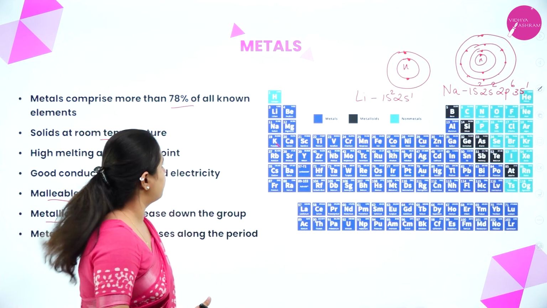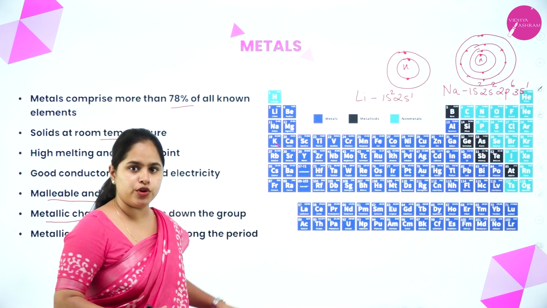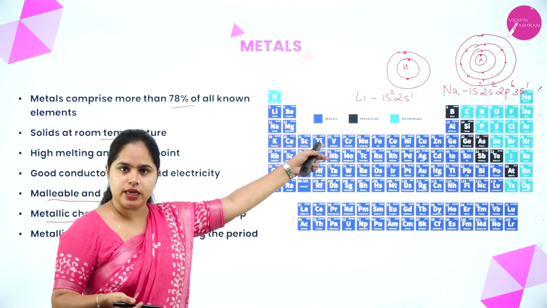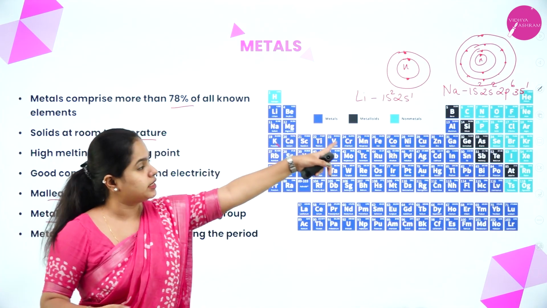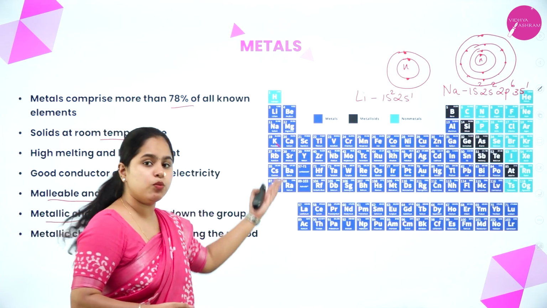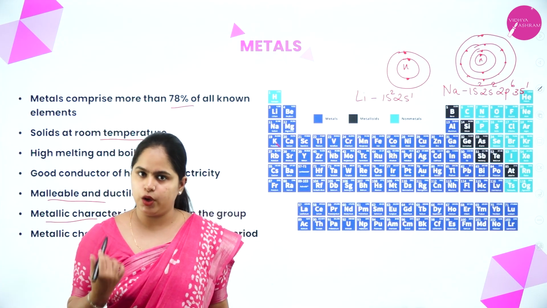So what you can understand from this is that when we move down the group, from lithium to sodium to potassium, the number of shells is increasing. In the case of lithium, there is 1s and 2s, and in the case of sodium, it is 3s now. One more shell is being added, right? So when we move down the group, the size of the atom will keep on increasing. I hope it is clear.